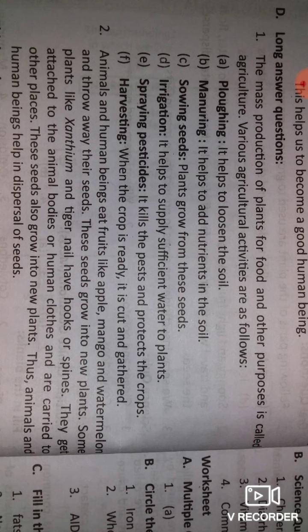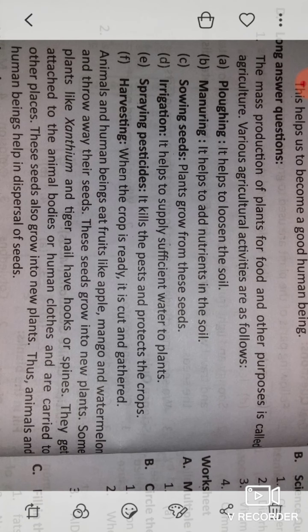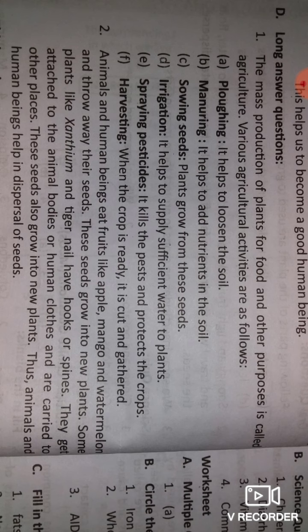Now first process is ploughing. It helps to loosen the soil. When a farmer is ploughing in the farm, that helps the soil to become loose by this process.